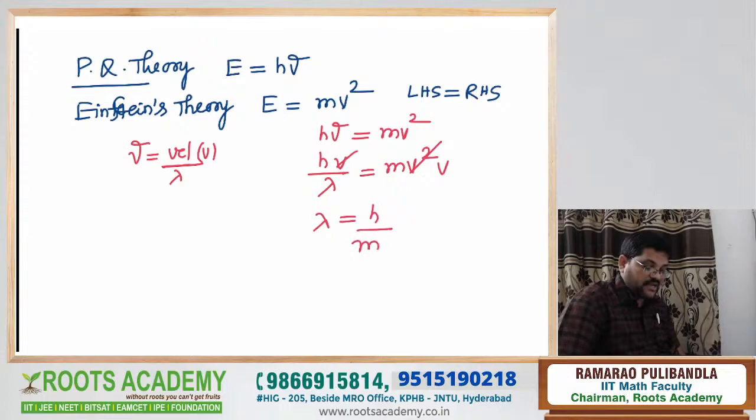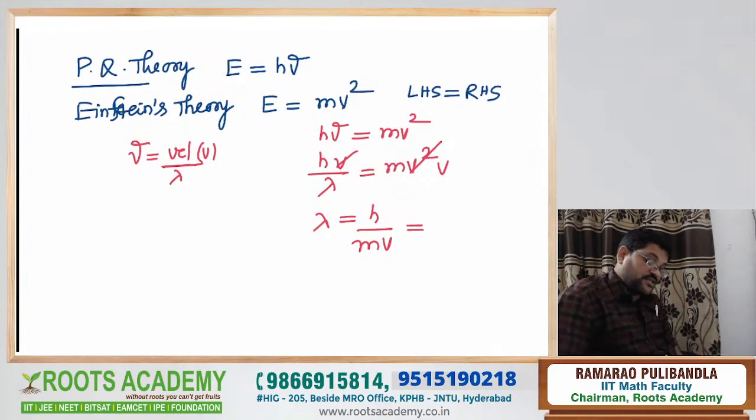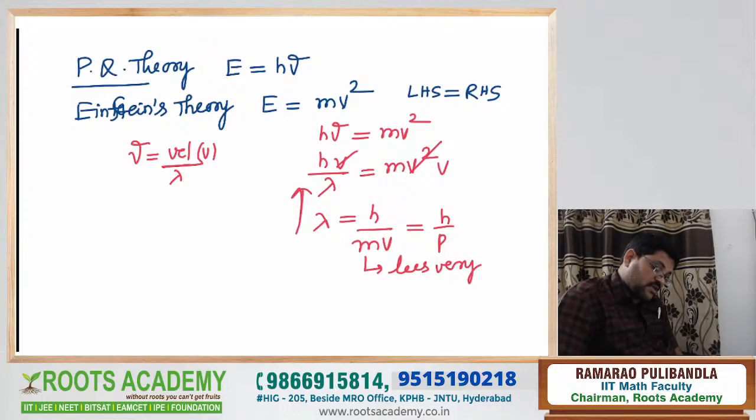Lambda is equal to h by mc, that is h by mv. What is m? Mass of the microscopic particle present in the matter. What is v? Velocity of the particle present in the matter. Now see, the mass is very less, because the microscopic particle mass is what? Less or high? The mass is very less. That's why the wavelength value is very more. That's why it has the dual nature. This is the reason for that.